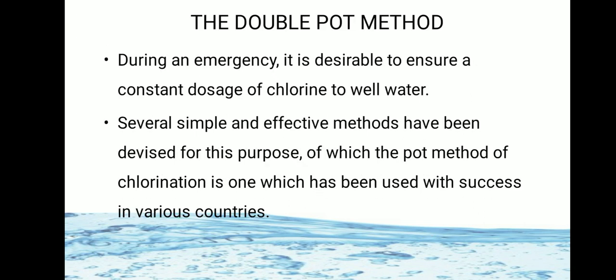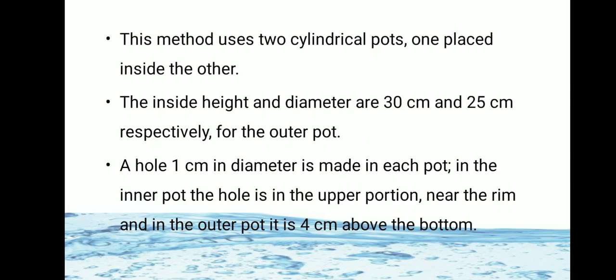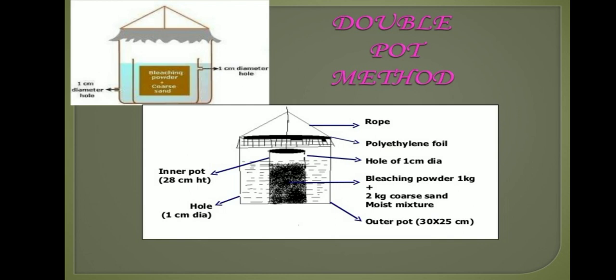Then there is another method for disinfection of wells. The method is the double pot method. This method uses two cylindrical pots, one placed inside the other. See in the image, the double pot method. The two cylindrical pots are kept inside each other.